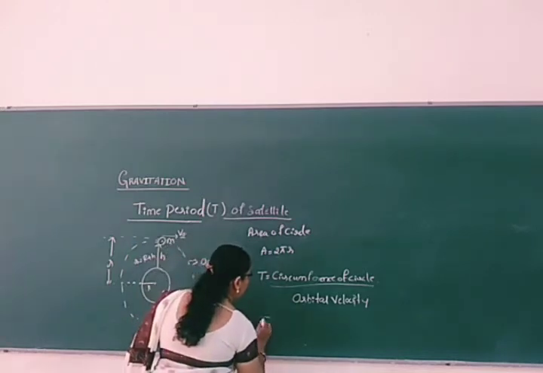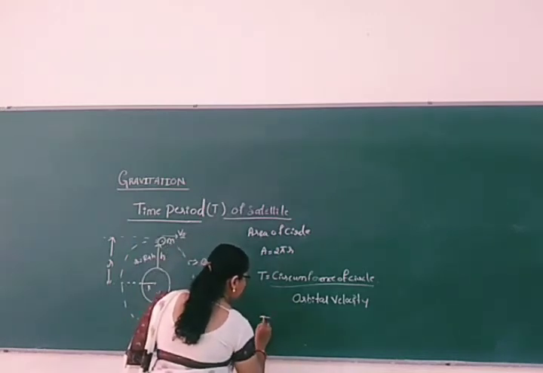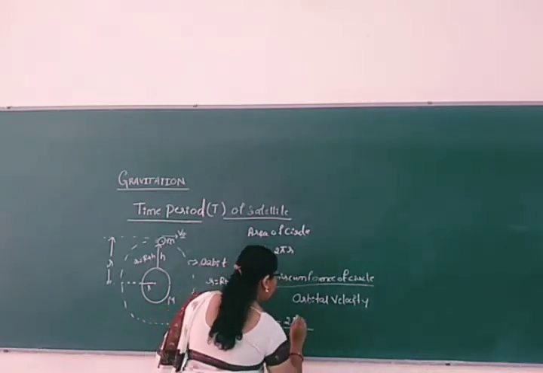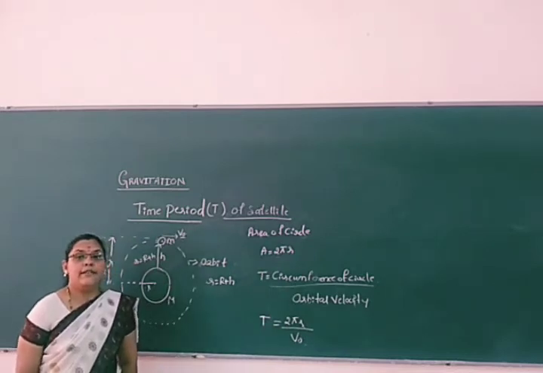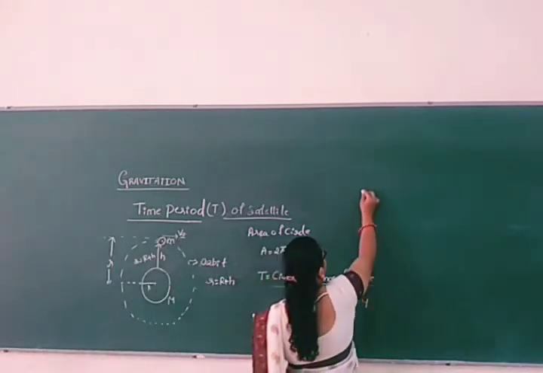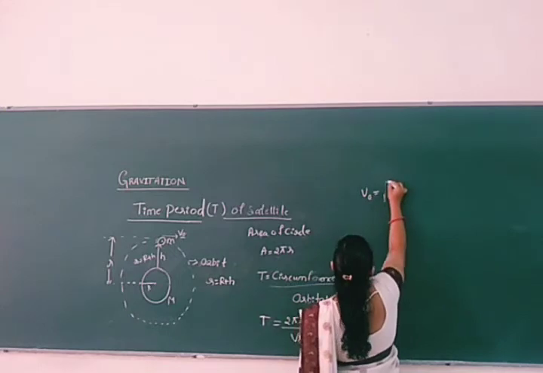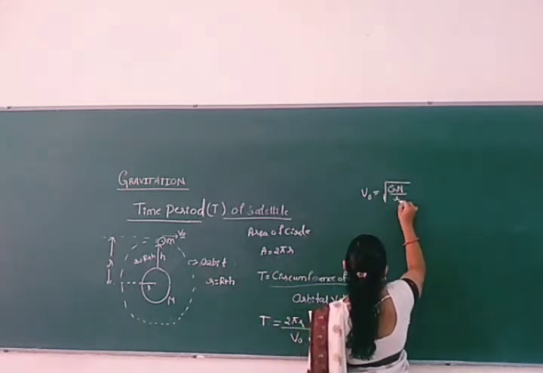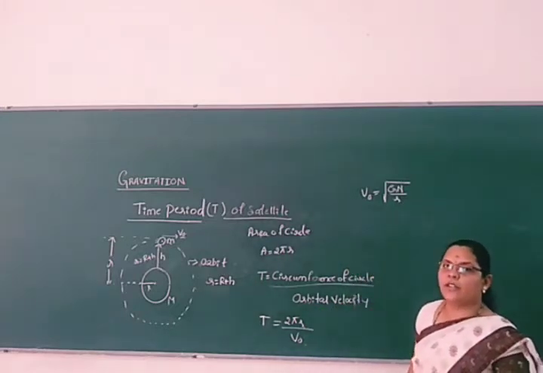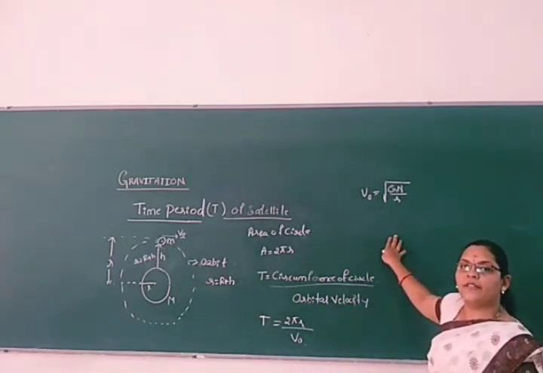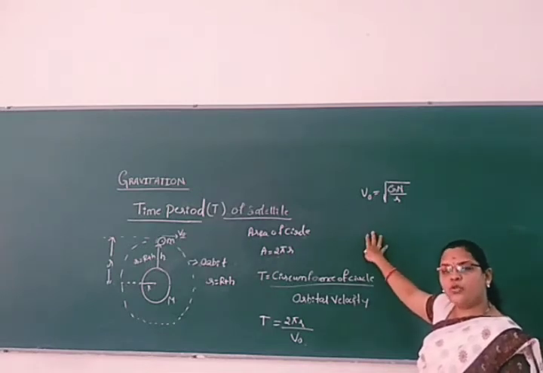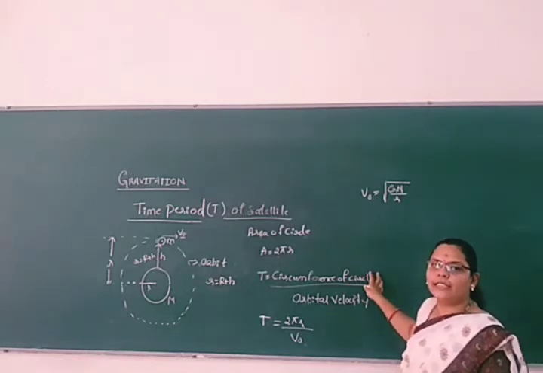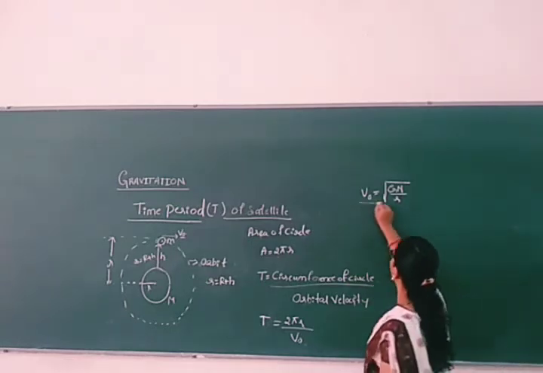So T is equal to how much? T is equal to 2 pi r divided by v naught. V naught means the orbital velocity. V naught is nothing but root of GM by r. This is the orbital velocity, which we have already discussed in the previous class. Those who did not understand, go back, understand it, and then come to this point.